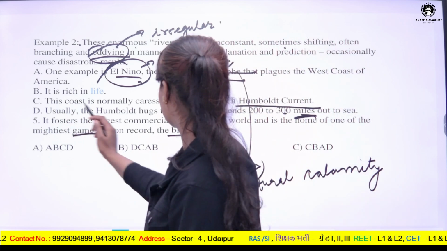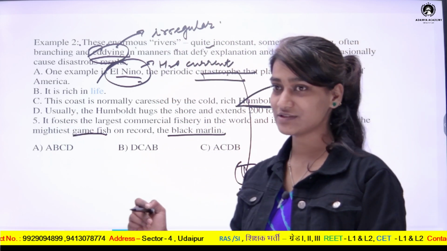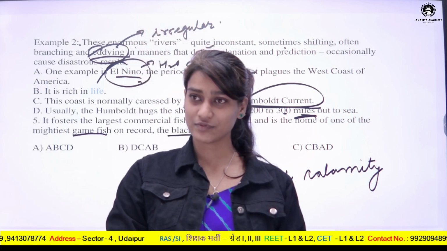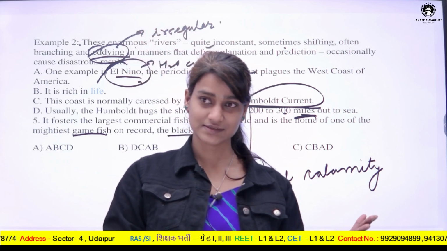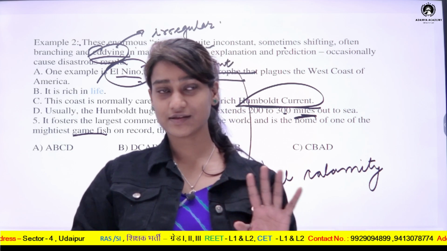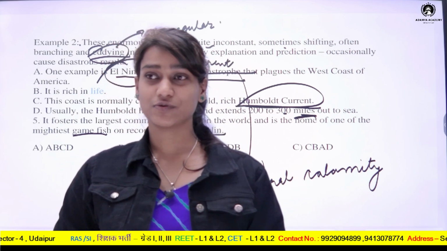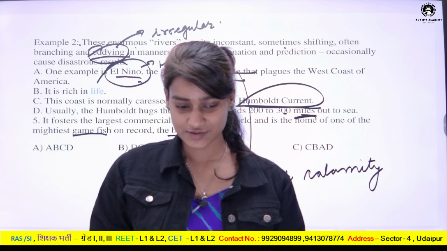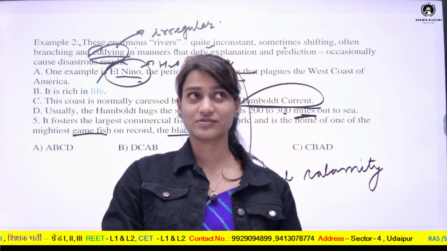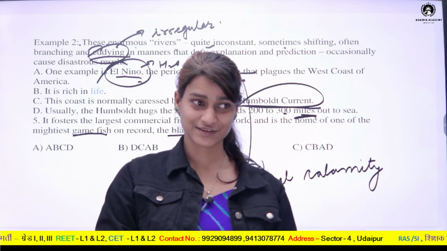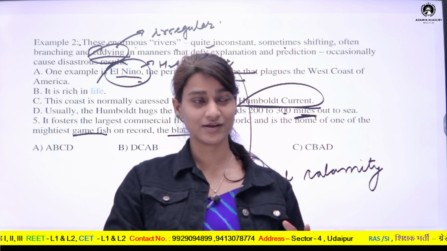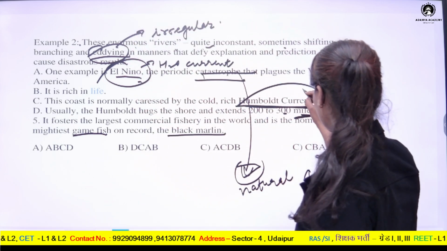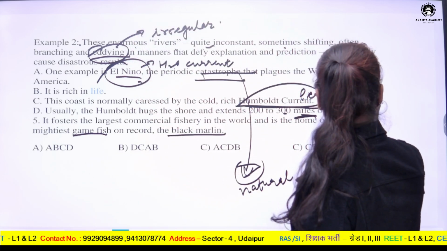Next is Humboldt Current. Have you heard the word Humboldt? There is one continent, South America, in the world. It is situated on the eastern side of the world map if we consider the world as flat. So South America has one country which is Peru. So the current in Peru is also called the Humboldt Current. So Peru Current, another word or synonym, is Humboldt Current. So Humboldt Current is actually Peru Current.